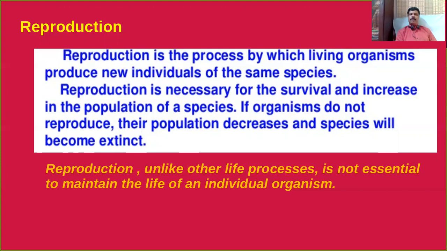You are very familiar, the process of reproduction, unlike other life processes, is not essential to maintain the life of an individual organism. As you know, in the first chapter, we discussed different types of life processes. You remember? Yes, digestion, circulation, respiration, excretion, etc. All these life processes are essential to maintain the life of an individual. But unlike such life processes, the reproduction process is not essential to maintain the life of an individual organism.